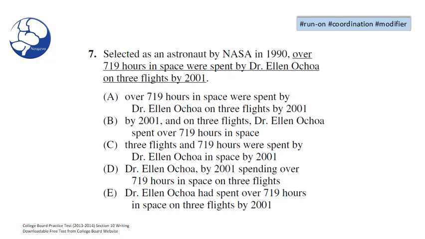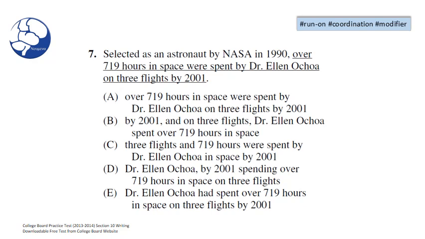Alright, here we are at question 7 from section 10. As indicated by the hashtags at the top right of your screen, we'll be discussing run-ons, coordination, and modifier errors. Remember, the first time around, I will answer the question, so just sit back and relax and watch. On our second attempt, we will read the question together and then dive into the grammar involved in each of the choices. And lastly, we'll give you a chance to solve this problem using what you've learned and see if you can solve it as quickly and as accurately as we do.